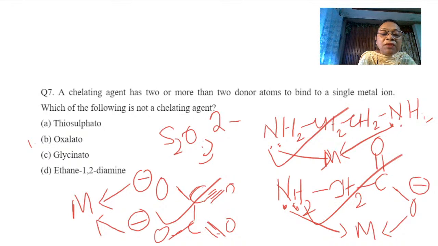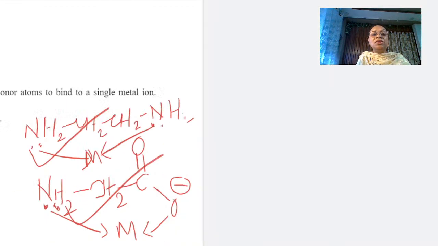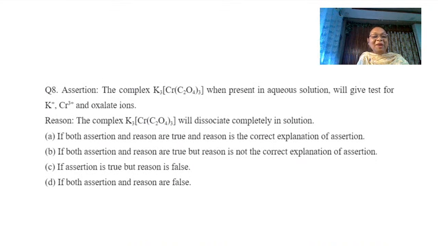The one which couldn't chelate was the thiosulfato, S2O3 2 minus. So this is the correct answer. This is not a chelating agent. My MCQs are done. Nice. Let's go to assertion reason.